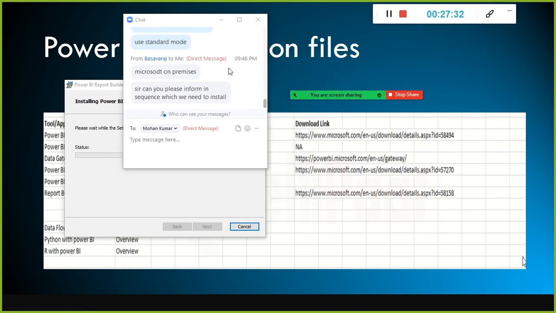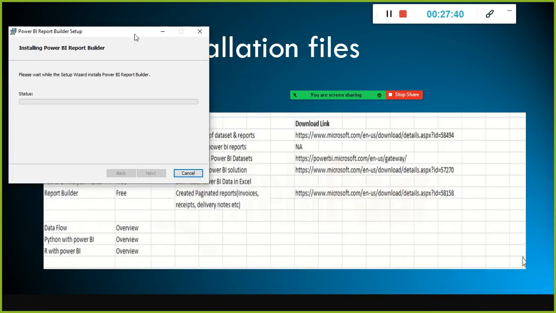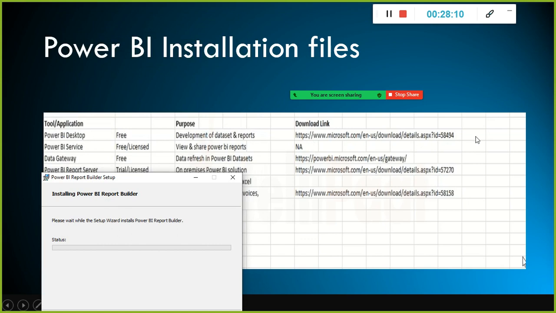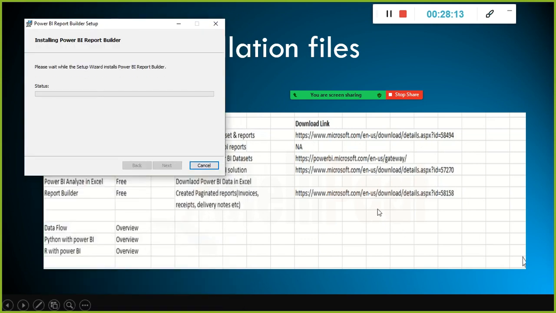Yes, Basavaraj. First desktop, you install Power BI desktop, okay? Once that has been done, you tell me, we'll go step by step. So here there is no sequence, you can install it in any order. But the desktop, I would ideally suggest you first install, and then these are the additional components you can install. Not in parallel, sorry, sequentially, either you use this or use this. But importantly, once you install Power BI desktop, the rest of them you can install in any order.